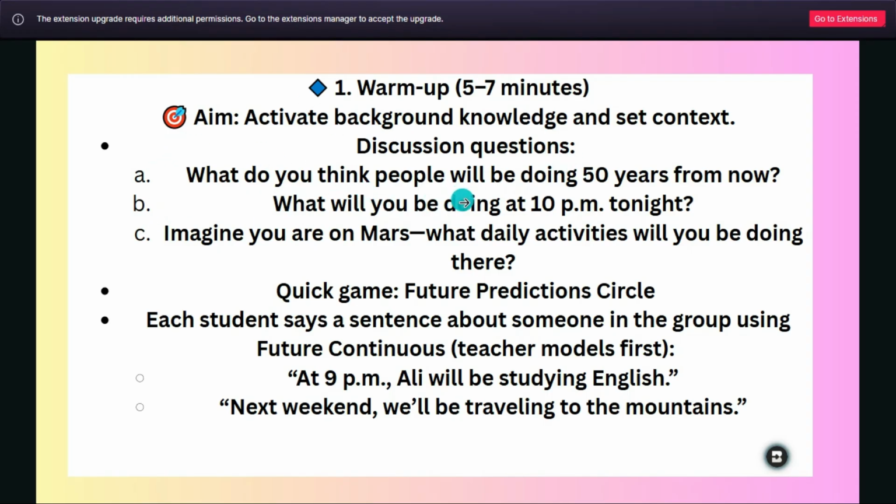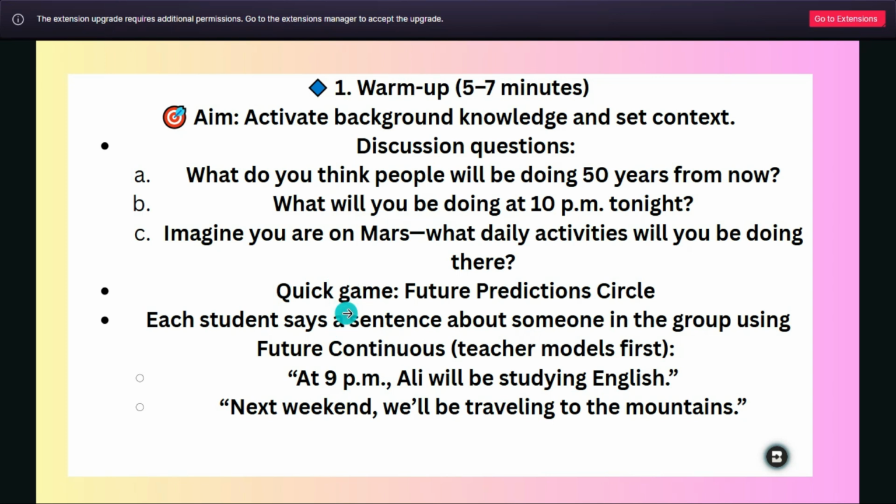What do you think people will be doing 50 years from now? And you make a small discussion. What will you be doing at 10 p.m. tonight? And you mention, imagine you are on Mars. What daily activities would you be doing there? These are simple questions to make the students discuss it.